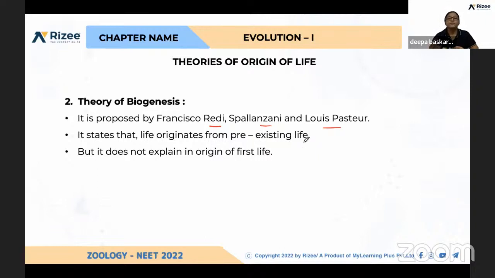But this theory was also rejected, because they explained where life is originating from, but the exact origin of life they didn't explain. From where the first living organism developed, they didn't explain. So this theory was also rejected.